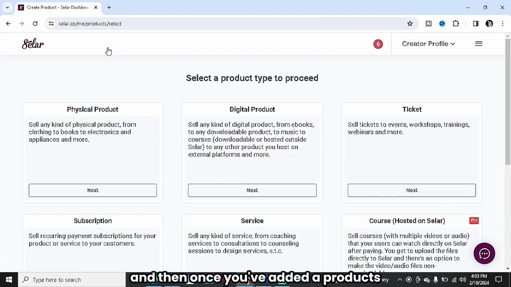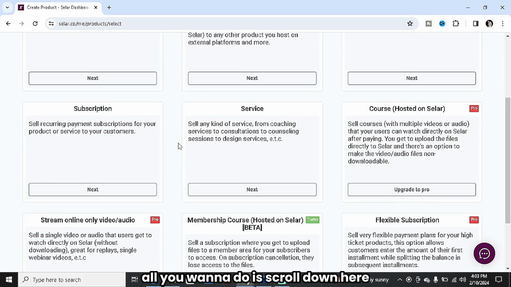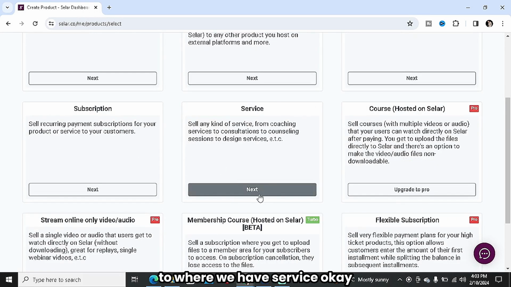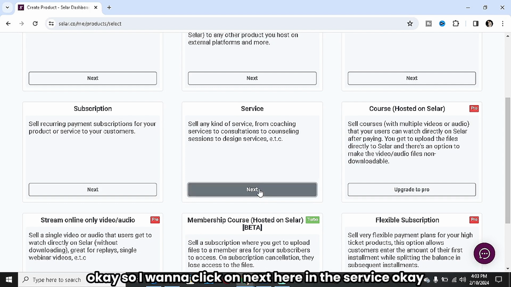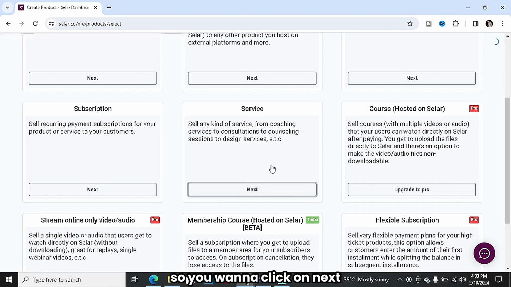And then once you've added a product, all you want to do is to scroll down here to where we have service, okay? Now remember, I said you must have written down the one thing you're going to be doing, okay? Don't be a multiple personnel. You need to have a single thing you're going to focus on, okay? So now you want to click on next here in the service.